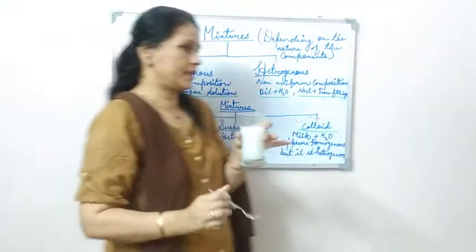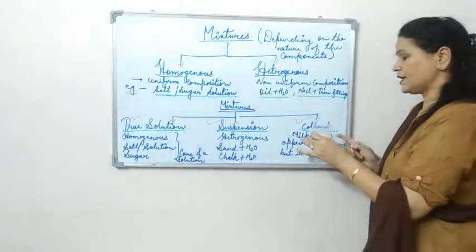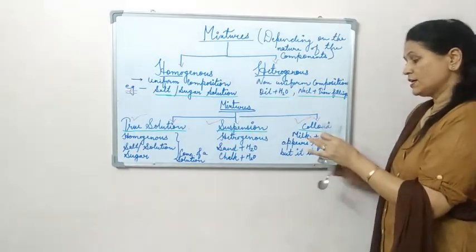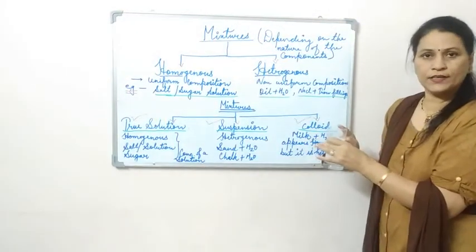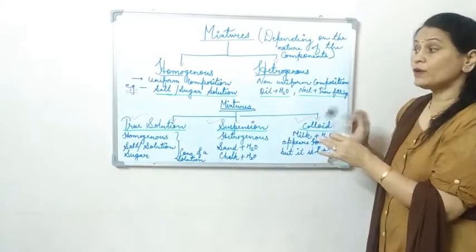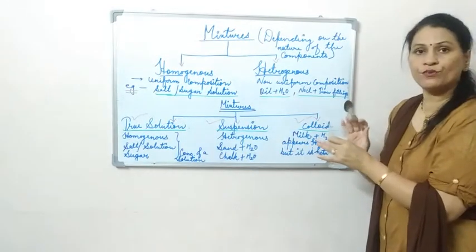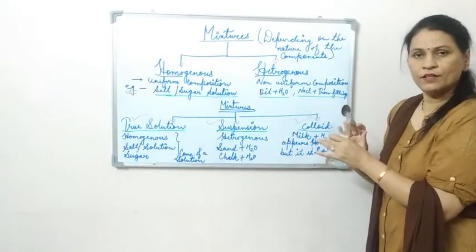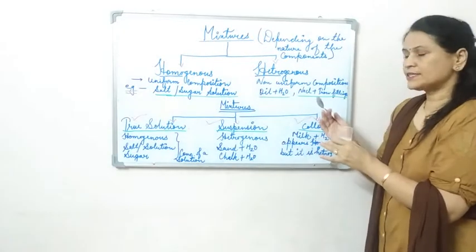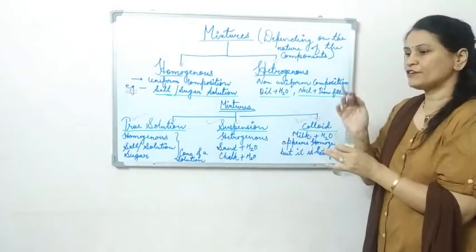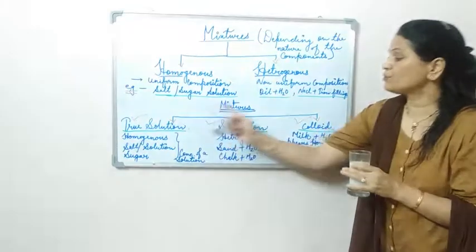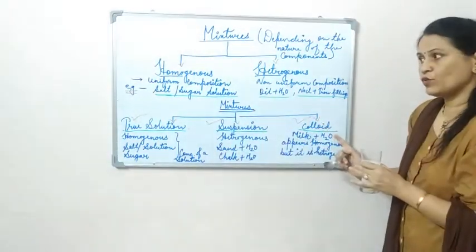Because the colloid, milk plus water, appears homogeneous, but if you do the Tyndall effect test, you will observe it is heterogeneous.